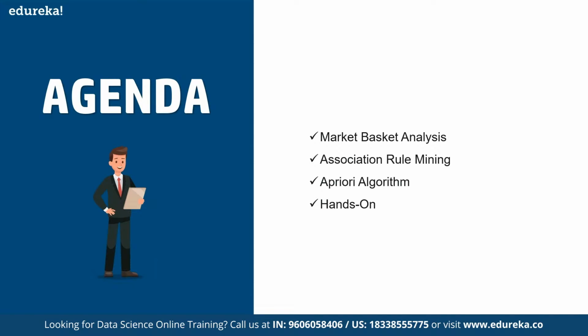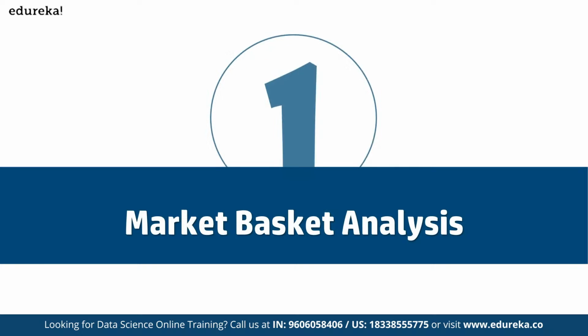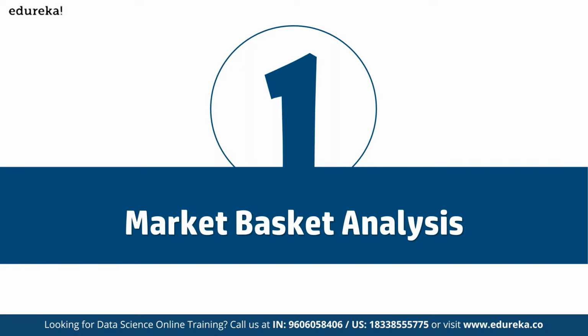A small question that we can start with is, has it ever happened that you are out to buy something and you end up buying a lot more than you have planned? This normally happens in the marketplaces, correct? It's a phenomenon called impulsive buying, and big retailers take advantage of machine learning and the Apriori algorithm to make sure that we tend to buy more. And that's what we have defined as market basket analysis.